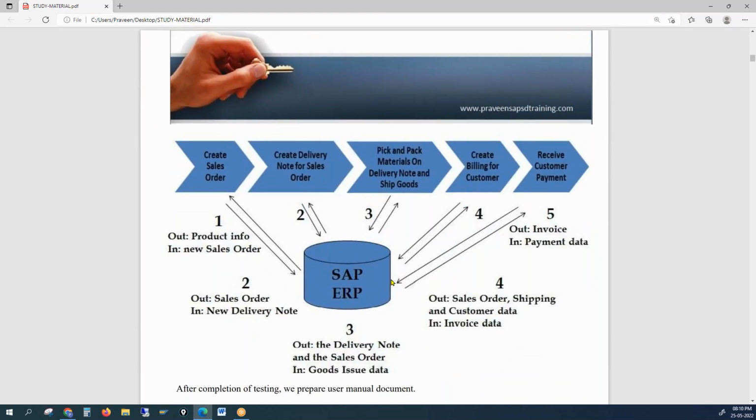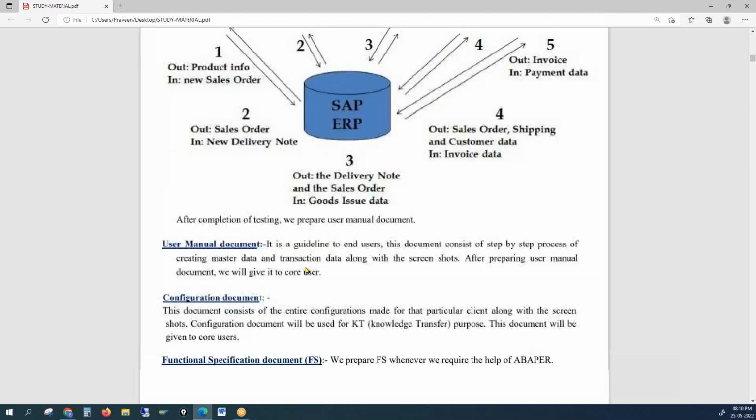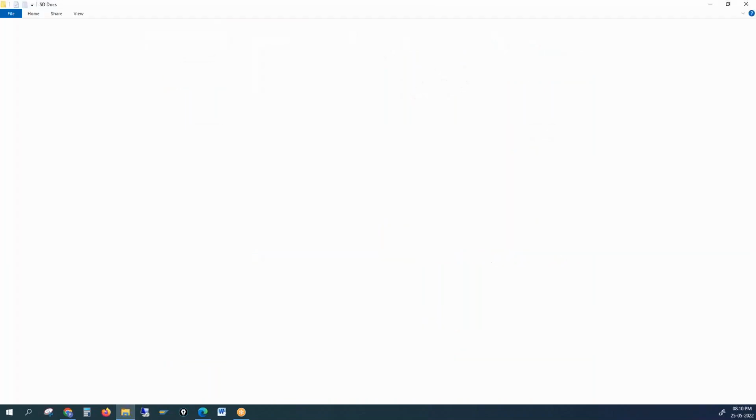Within this, we also create some documents, because when you buy a new product, how do you know how to use it or what its best functionalities or features are? You need to refer to a user manual, right? So we need to prepare a user manual document so that users can learn how to use the SAP system.